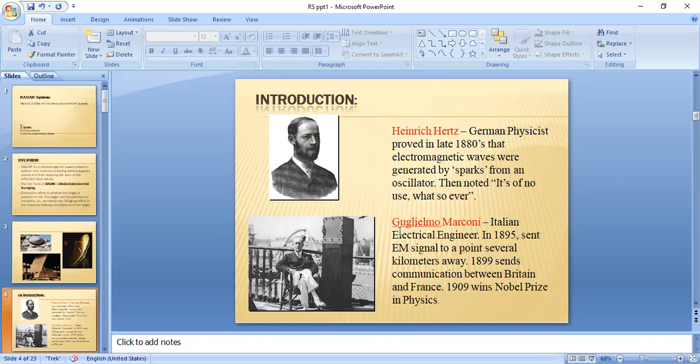And next, we have another scientist, Marconi. He was an Italian electrical engineer, and in 1895 he sent an electromagnetic signal to a point several kilometers away. In 1899, a communication link was developed between Britain and France, and in 1909 he won a Nobel Prize in Physics. So these are the two scientists whose concepts led to the development of radar. We have so many scientists, but I am giving only two of them.